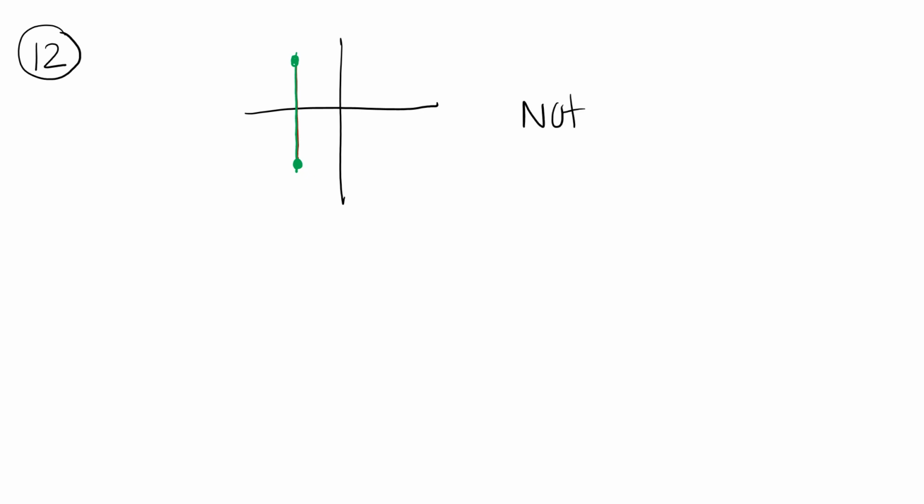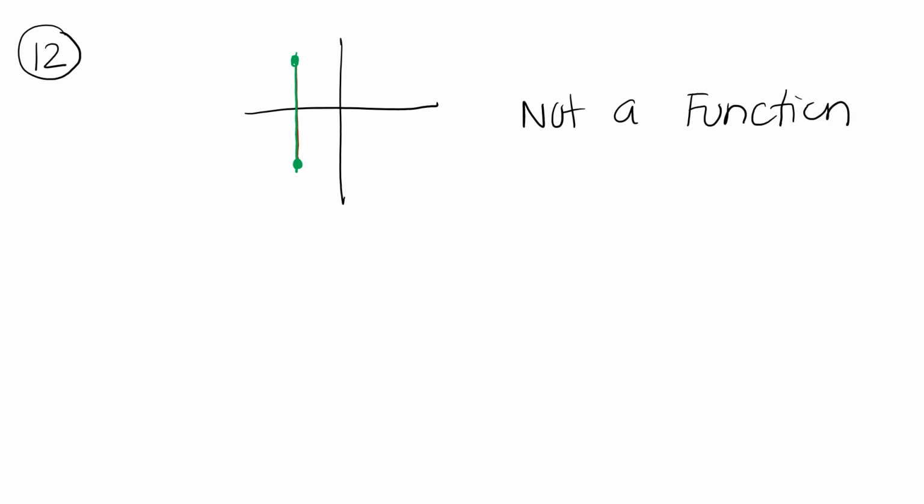For number 12, for our graph, it's a vertical line going straight up and down. So when we draw our line, it's going to touch the line at the top and at the bottom. It touches it the entire time. So this means that it is not a function.